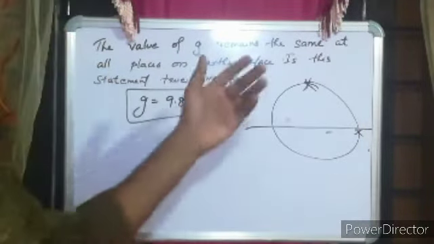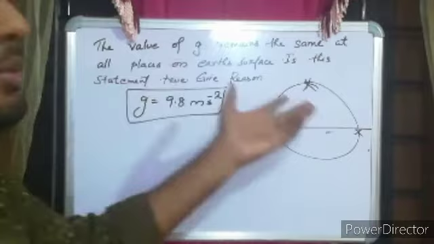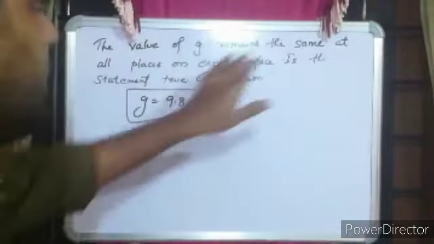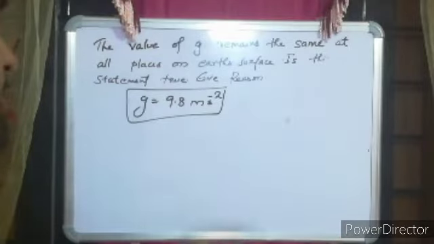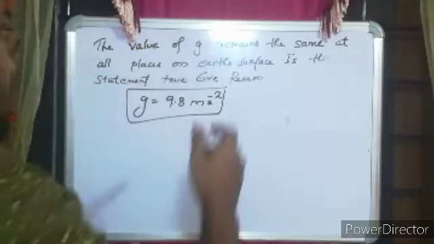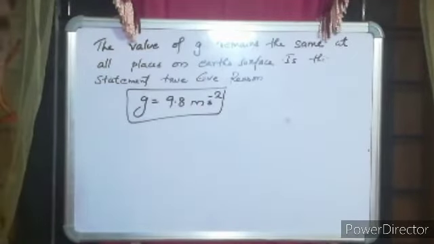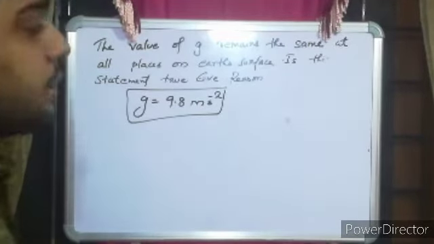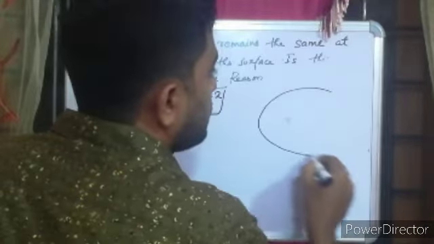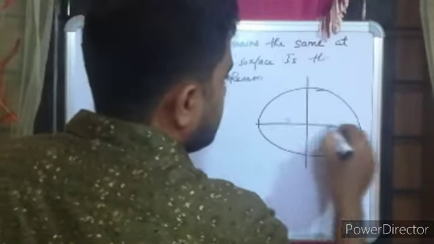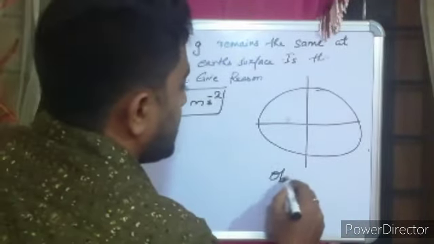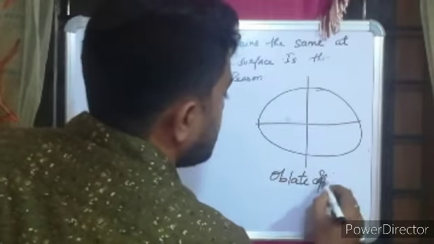So is it true? If it is true, give reason. If it is no, again give reason. So again the answer is it is not the same. That's why I have used the term the average value of G is given to be 9.8. The reason is that Earth is rotating and it has the shape of an oblate spheroid.